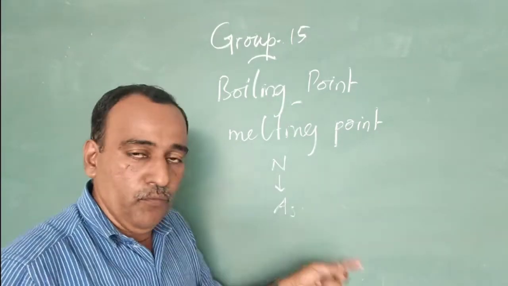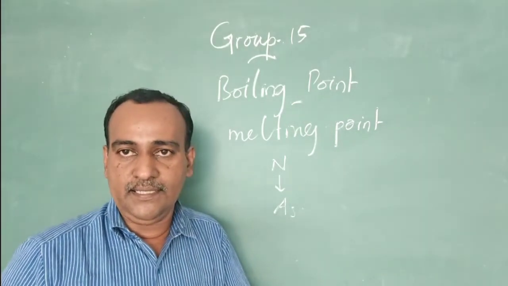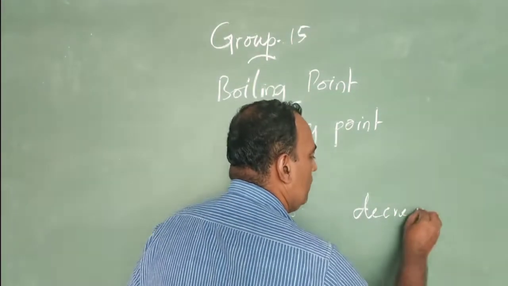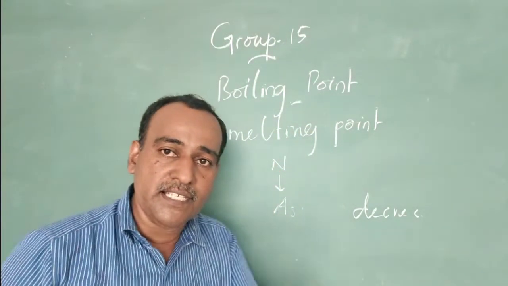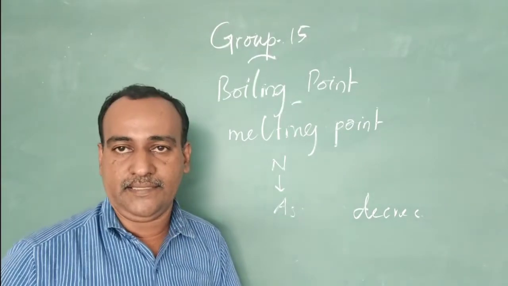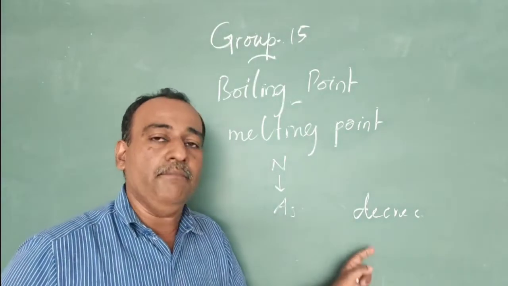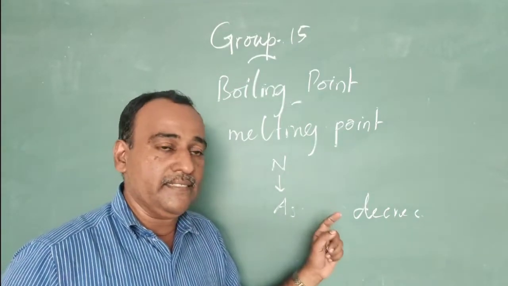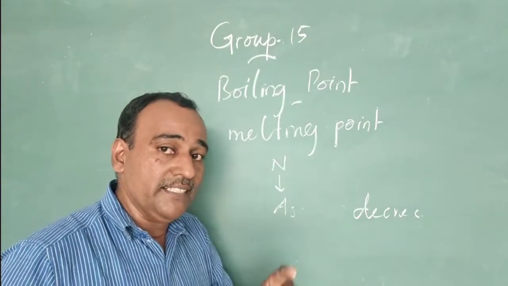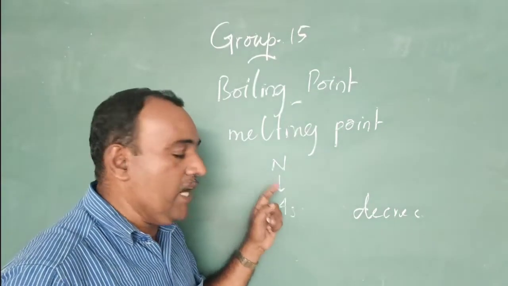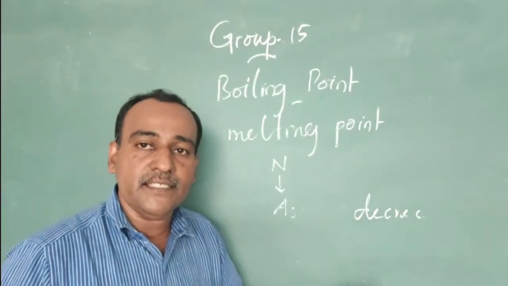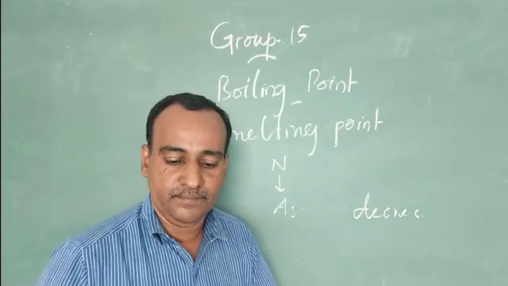But beyond arsenic, the melting point decreases. Why? Because of the increase in metallic character. So it increases up to arsenic, then decreases because of the increase in metallic character.